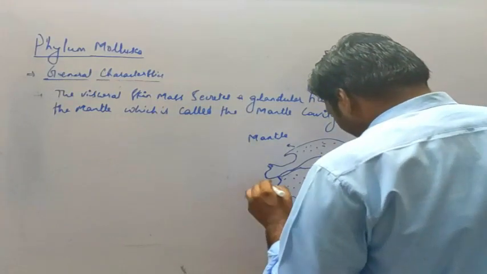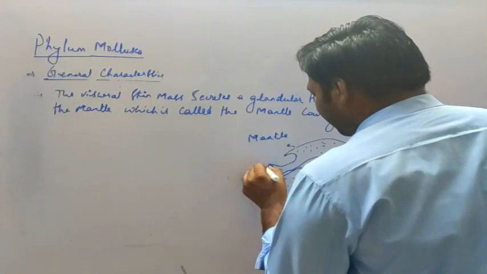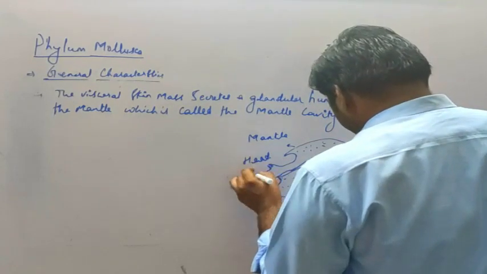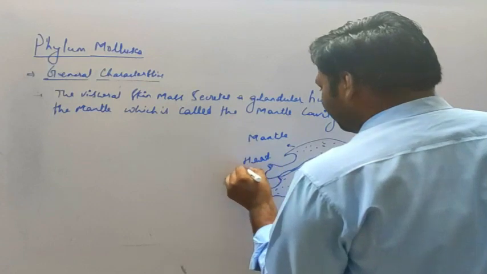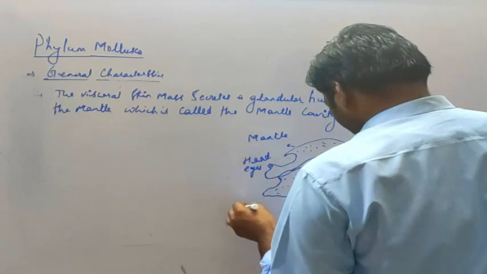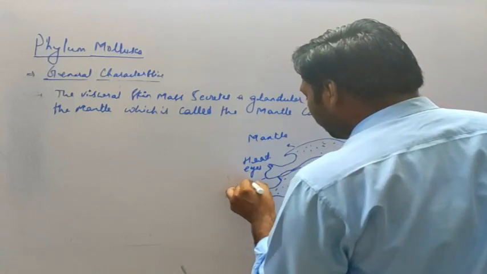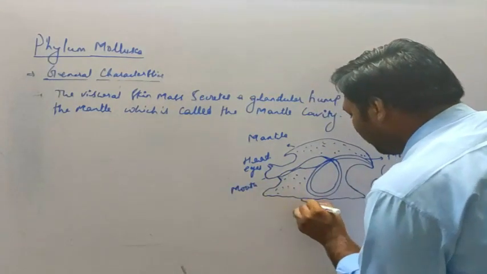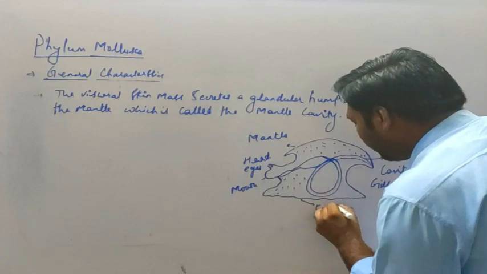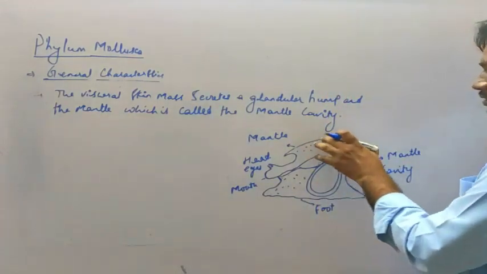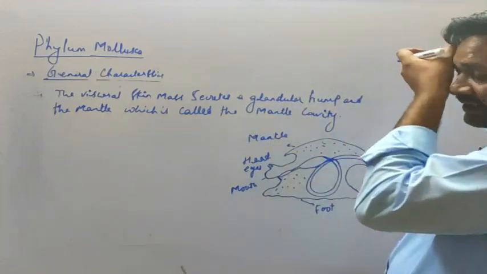If they are aquatic, then this part is the head part. Here they have the eyes, then the mouth part, and this is the foot. Such a structure can be seen in the case of a snail. But see here, the mantle is covered by the calcareous shell.